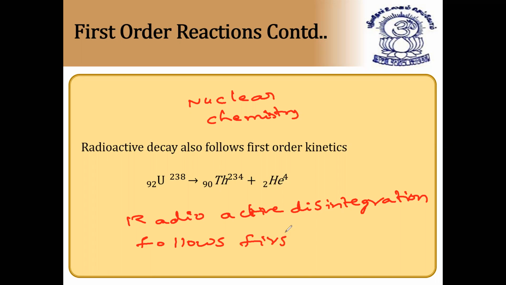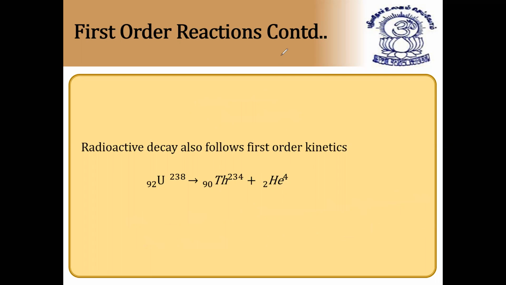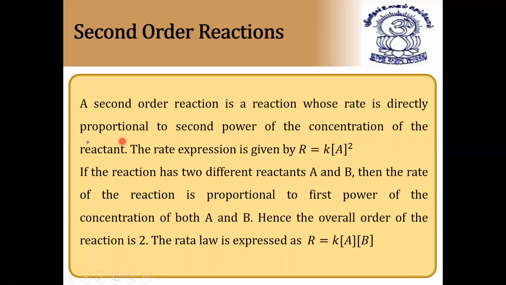First order kinetics. Very, very important. So whenever they give any radioactive element, we have to think it is first order. That's all, directly. And we can apply the formula based on first order kinetics.